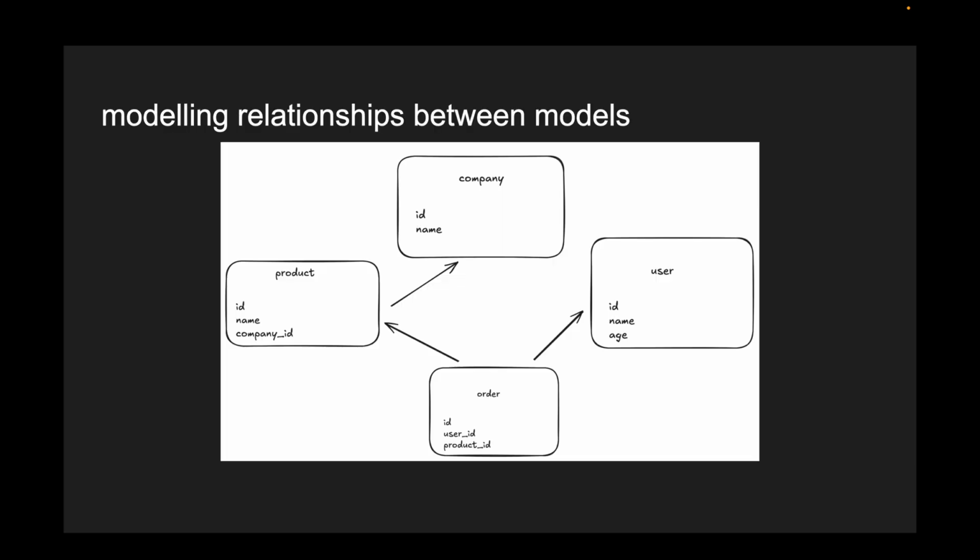Consider this basic example. You have a company entity and you have a product entity that has a reference to the company entity. You could also have a user entity and an order entity that has a reference to the product and the user entities. Now, the data for these entities cannot be created in isolation. They have to be created in tandem for the coherency to hold. The orders entity ought to have valid references to real products and users.